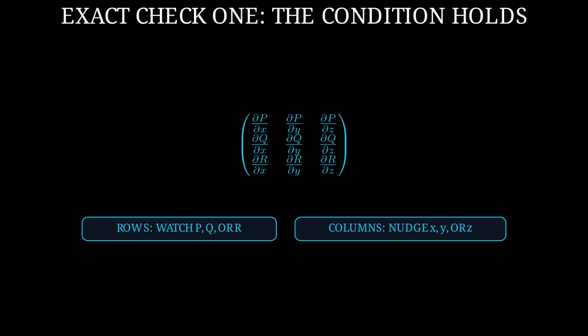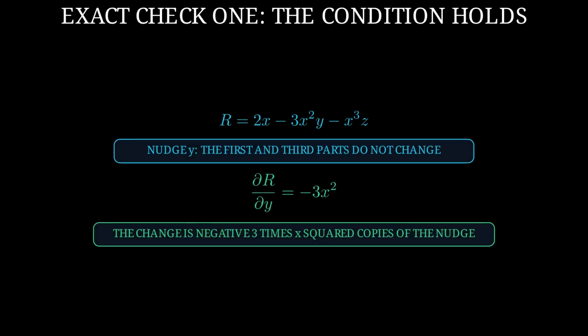The first exact check begins with the Jacobian table for our announced map. Its 9 entries are partial derivatives. Each row chooses an output to watch, and each column chooses an input to change. We will calculate one entry by hand. In the third output, only the middle term changes when y changes and x and z stay fixed. Its multiplier is -3 times x squared. Therefore, the partial derivative of the third output with respect to y is -3 times x squared.